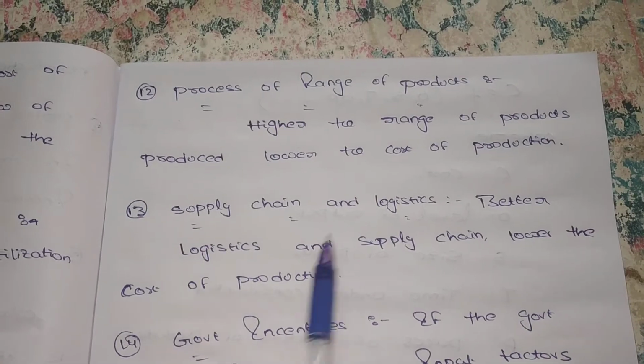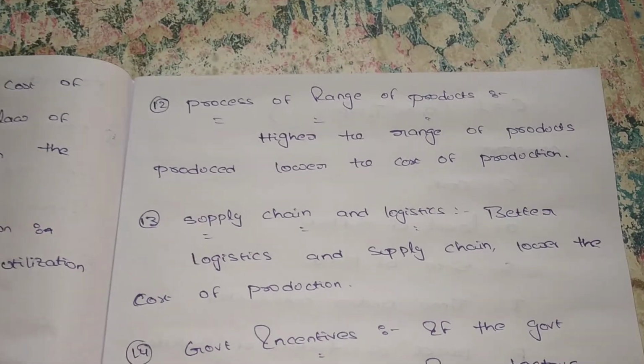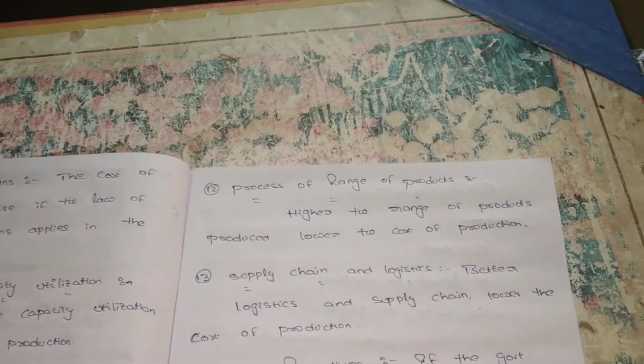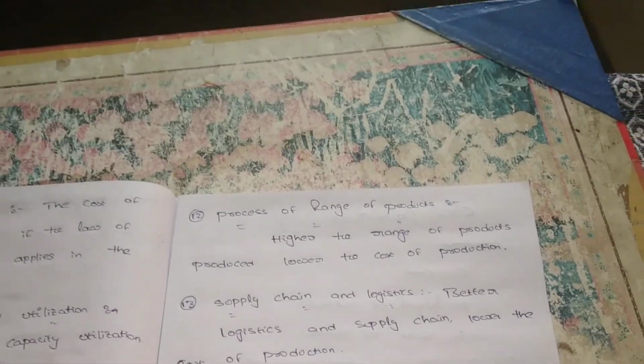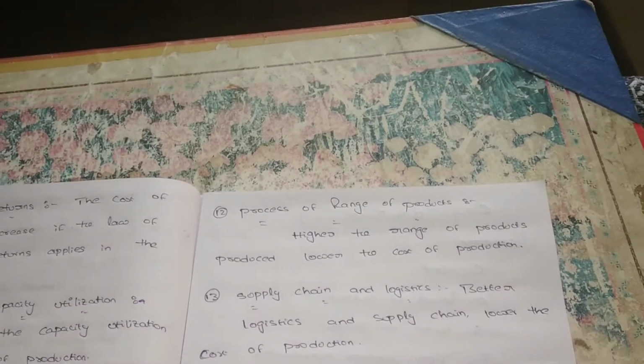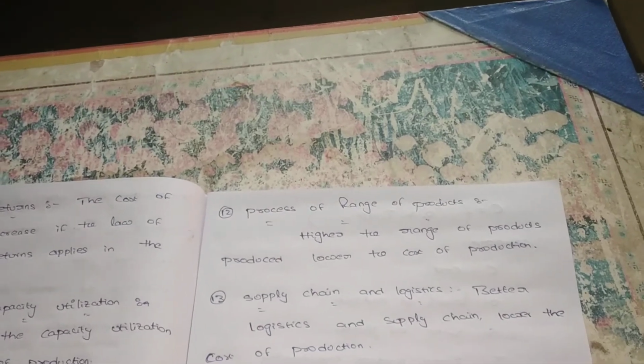Next, supply chain and logistics. Better logistics and supply chain lower the cost of production. Our organization has a very good supply chain, which means we can supply our products throughout the nation or throughout the world. Then, as the demand for the products increases, the cost of the particular product may decrease.